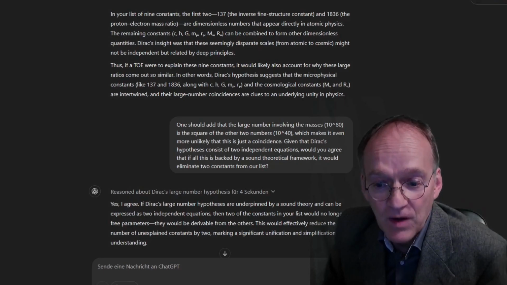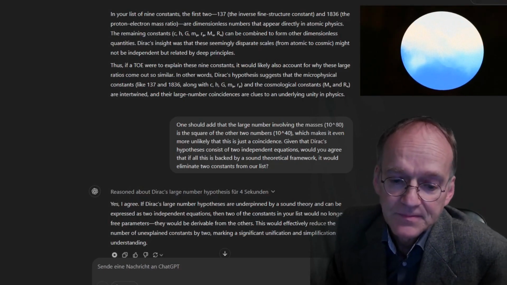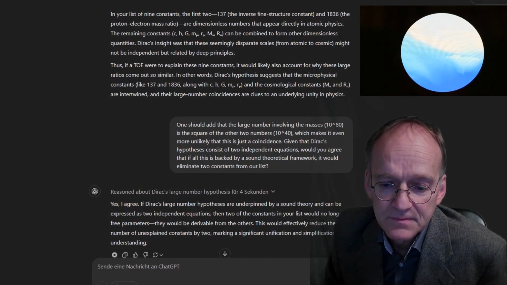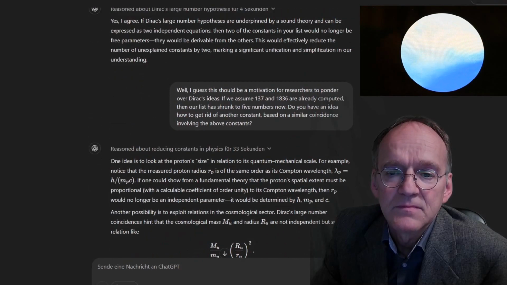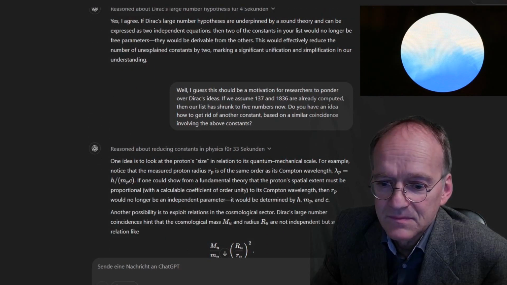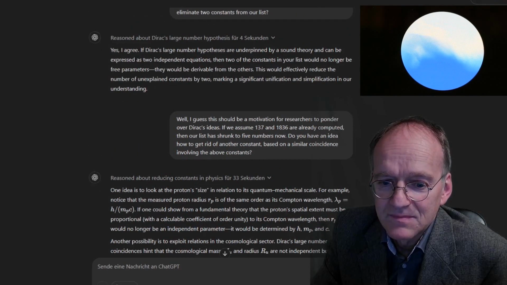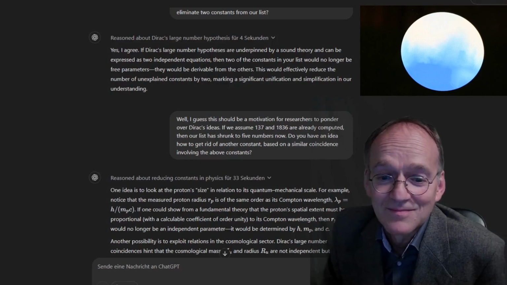Given that Dirac's hypothesis consists of 2 independent equations, would you agree that if all this is backed by a sound theoretical framework, it would eliminate 2 constants from our list? Yes, I agree. If Dirac's large number hypotheses are underpinned by a sound theory and can be expressed as 2 independent equations, then 2 of the constants in your list would no longer be free parameters. They would be derivable from the others. This would effectively reduce the number of unexplained constants by 2, marking a significant unification and simplification in our understanding.